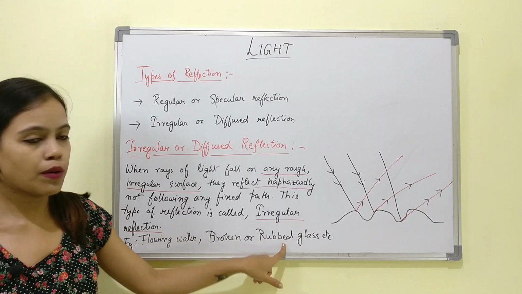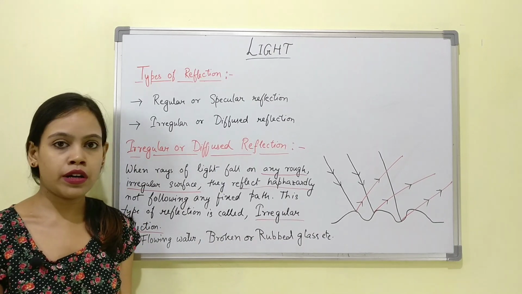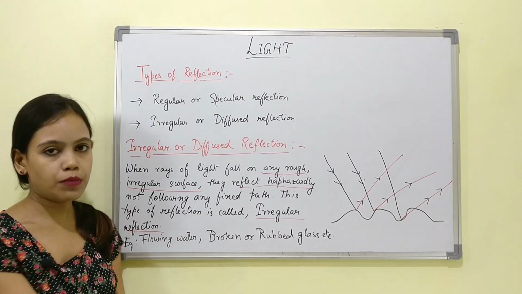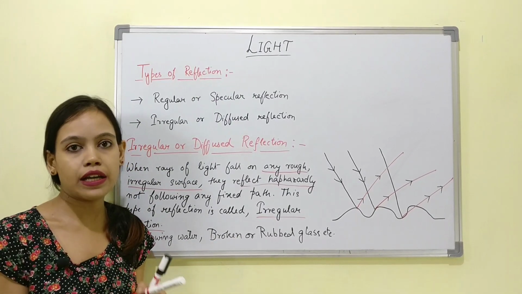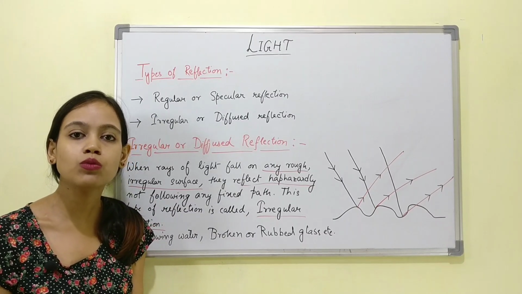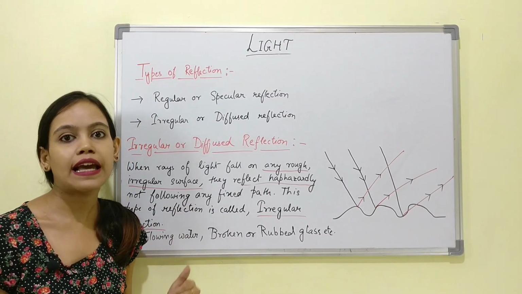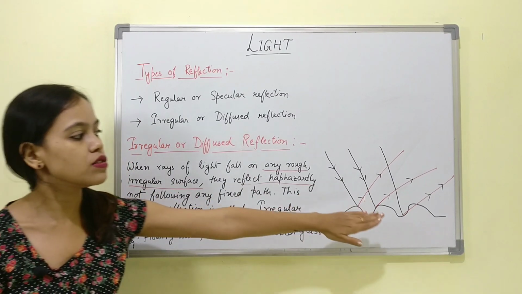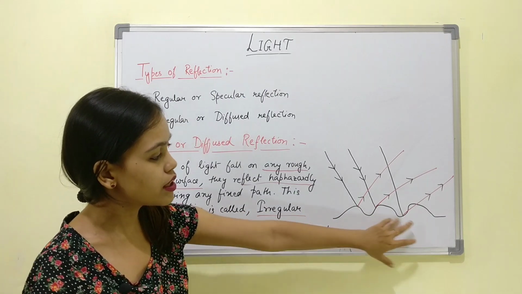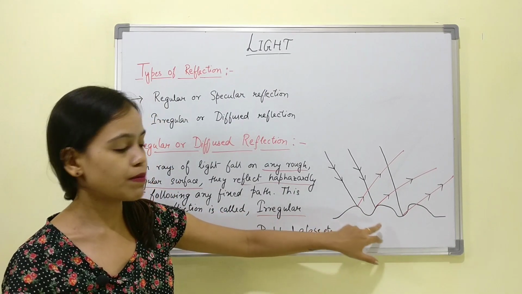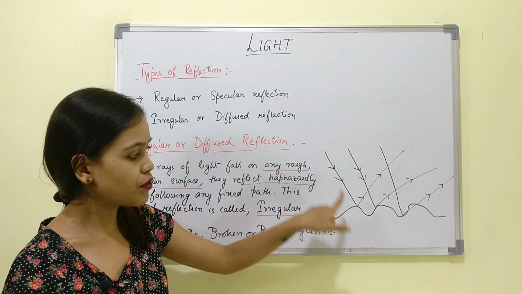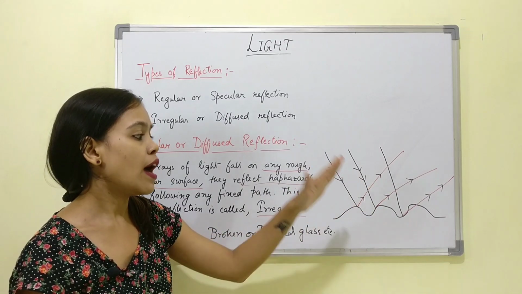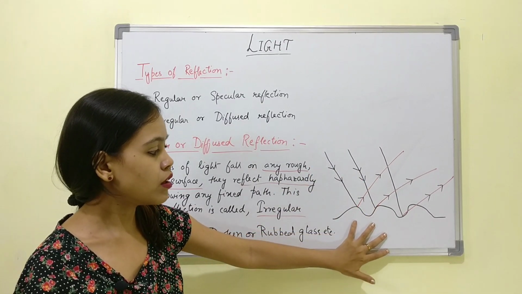Next is broken or rubbed glass. Compared to a plain or normal mirror, if we use broken or rubbed glass, the rays of light falling on it won't be able to move as smoothly as they can in a plain mirror. So this is the definition and the examples, and this is your diagram. In the diagram you can see this is an irregular surface which has many ups and downs. So the incident rays of light falling here are not following any particular path, but are just going due to the irregularity of the object itself.